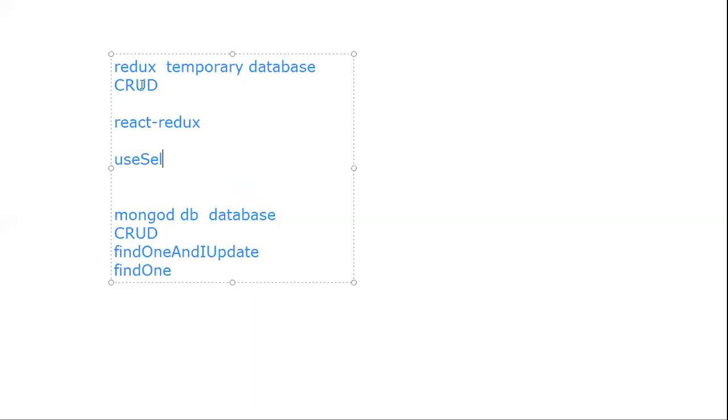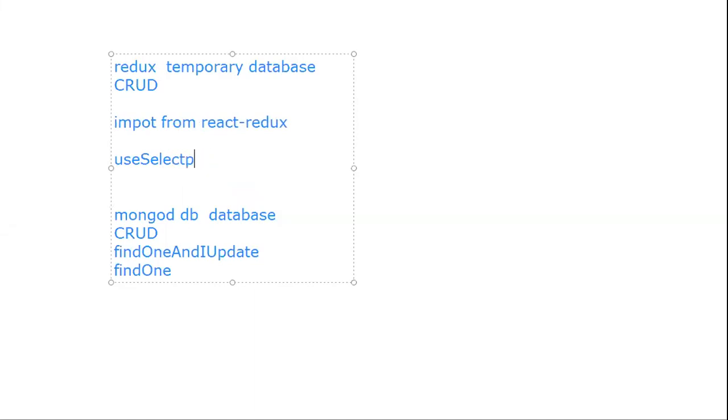How will we perform CRUD operations in Redux? We have a few hooks from React Redux. Let me write here. We should import from React Redux. And what are these?